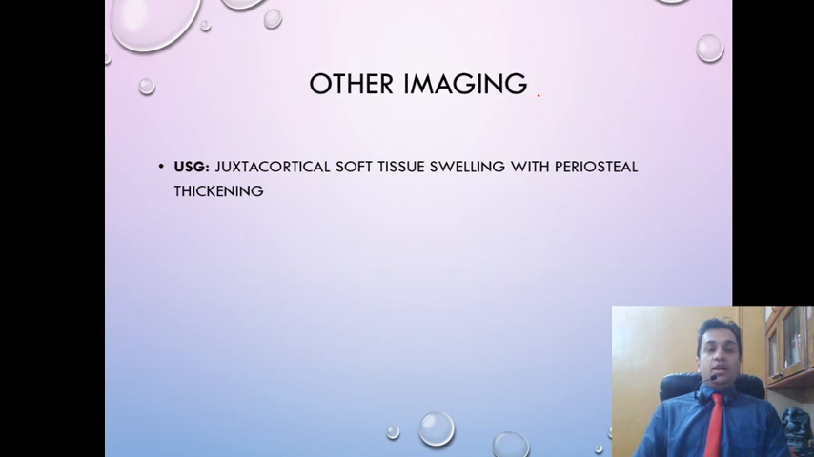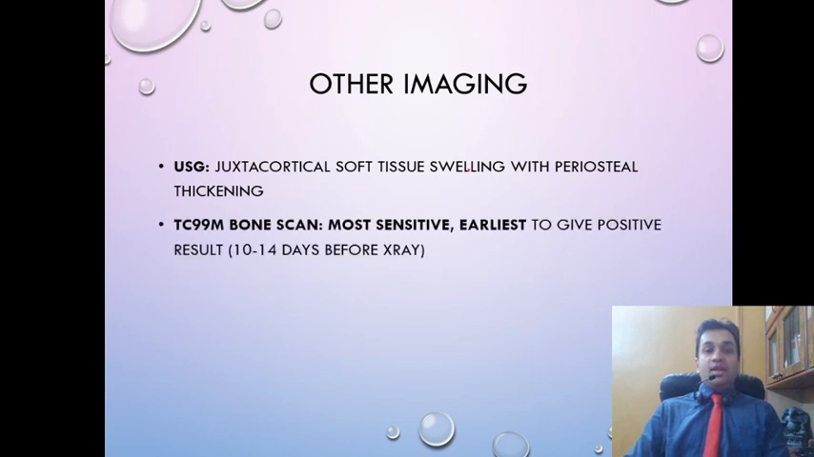USG shows ultra juxtacortical soft tissue swelling with periosteal thickening. This is one of the first investigations to come positive. Also, USG is the investigation of choice if you are suspecting septic arthritis. Technetium 99 bone scan is the most sensitive and it is the earliest to give a positive result. However, it is not very specific because Technetium 99 bone scan only picks up areas of high metabolic activity. It cannot differentiate between infection and aseptic inflammation.